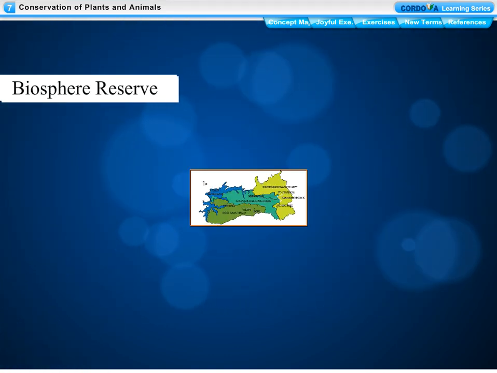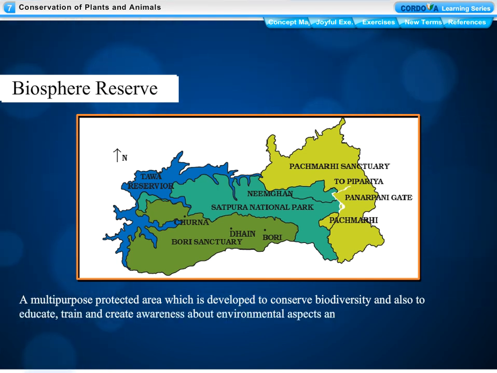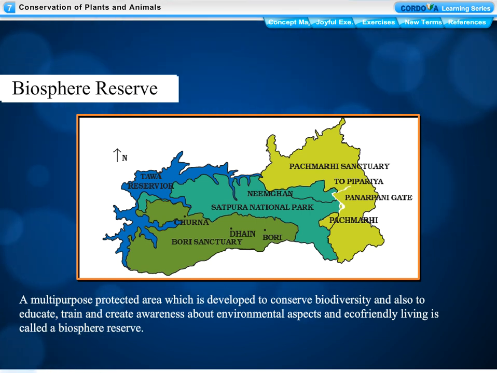Biosphere Reserve, a multi-purpose protected area which is developed to conserve biodiversity and also to educate, train and create awareness about environmental aspects and eco-friendly living is called a biosphere reserve.